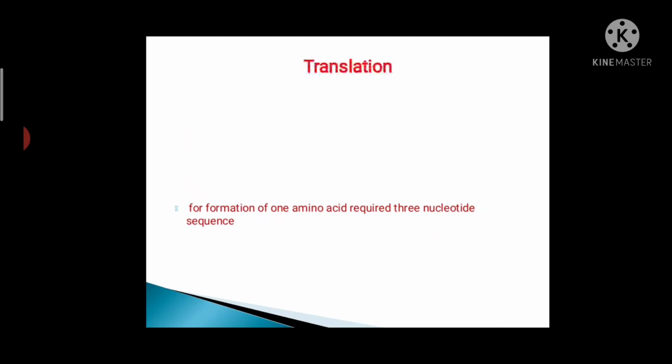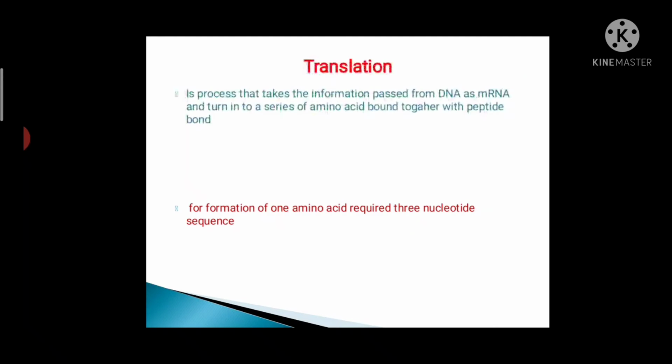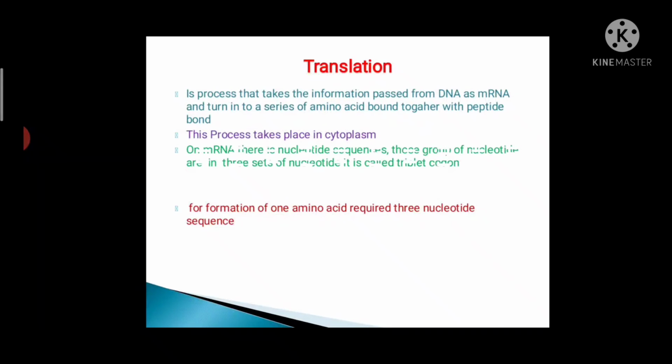Now we are going to learn about translation. Translation is the process in which the information passed from DNA as mRNA is turned into a series of amino acids bound together with peptide bonds. This process takes place in the cytoplasm.